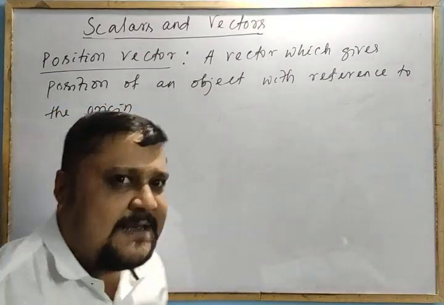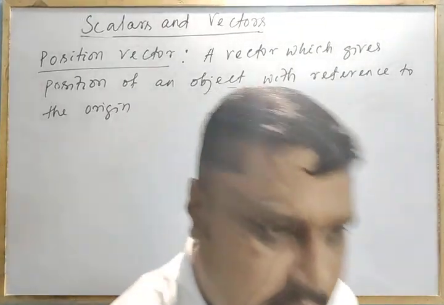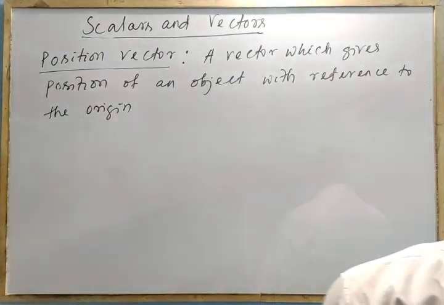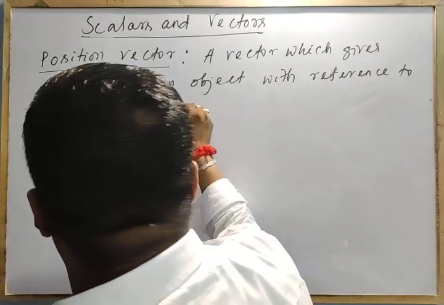I am the origin. For me, I am the origin. Or generally we will use another term that is called frame of reference, with respect to the origin of a coordinate system.